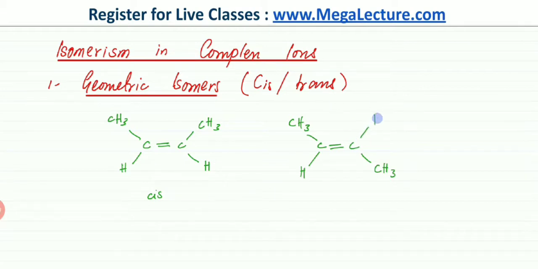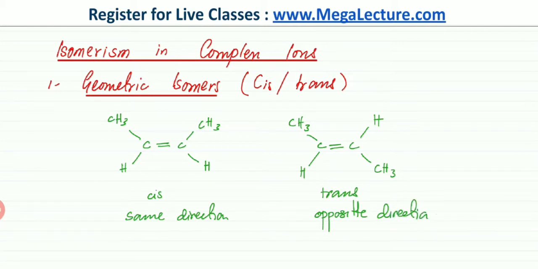So one side has been rotated. And these two molecules are going to be different. This would be known as the trans version of the molecule. And rotation is not possible around the double bond. So you either have this molecule or you have the other isomer, which is this one. So either the H are pointing in the same direction. So if the same type of groups are pointing in the same direction, then that's known as a cis version. A trans version would be if they're pointing in the opposite direction. Now, this was organic chemistry, a cis version and a trans version, stereochemistry.